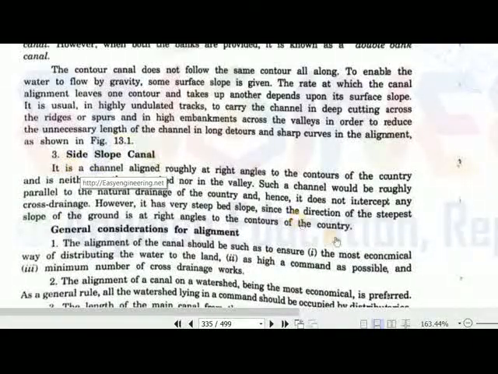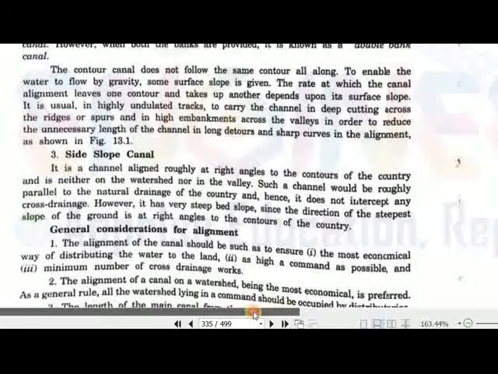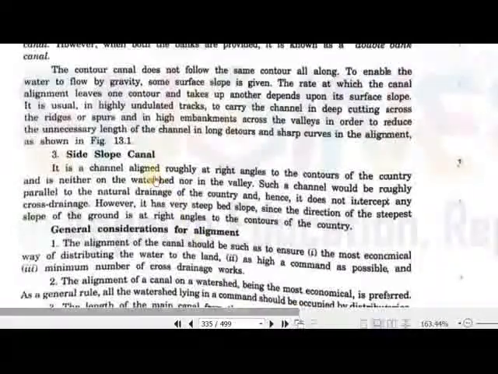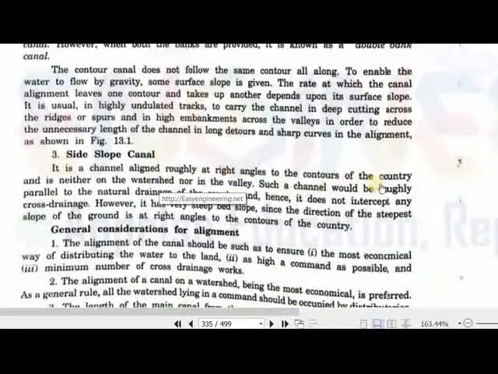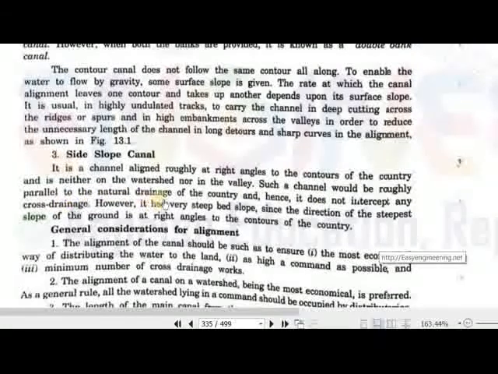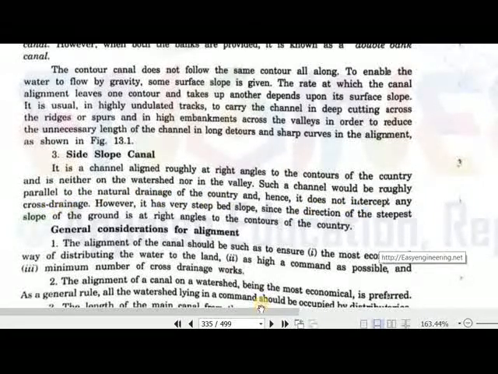And third is the side slope canal. We already studied it in our previous lectures. It is a channel aligned roughly at right angles to the contours of the country and is neither on the watershed nor in the valley. Such a channel would be roughly parallel to the natural drainage of the country, and it does not intercept any cross drainage work.